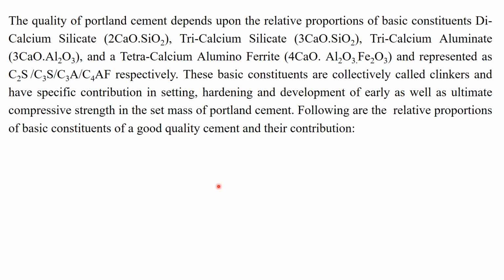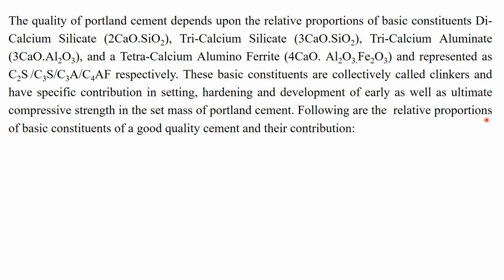The basic constituents are collectively called clinkers and have a specific contribution in setting, hardening and development of early as well as ultimate compressive strength in the set mass of Portland cement.